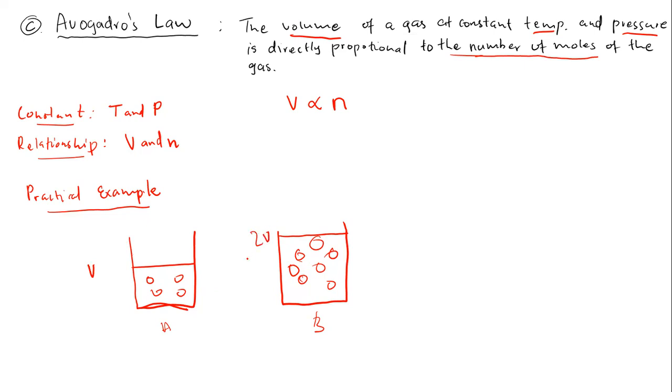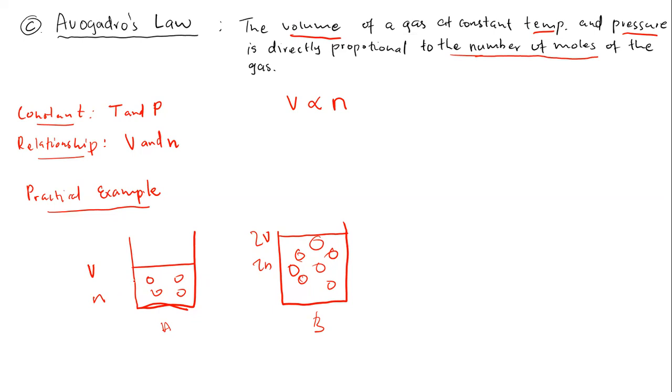Why am I saying that? Because this is what is happening. You can't take this number of moles and put it in this lower volume. How is this going to fit in? It is not going to be able to fit in. So that means double the number of moles. Here we just have N, but if we want to double this number of moles, we have to change our volume. We have to change our beaker, because this beaker can occupy the exact number of moles in this beaker.